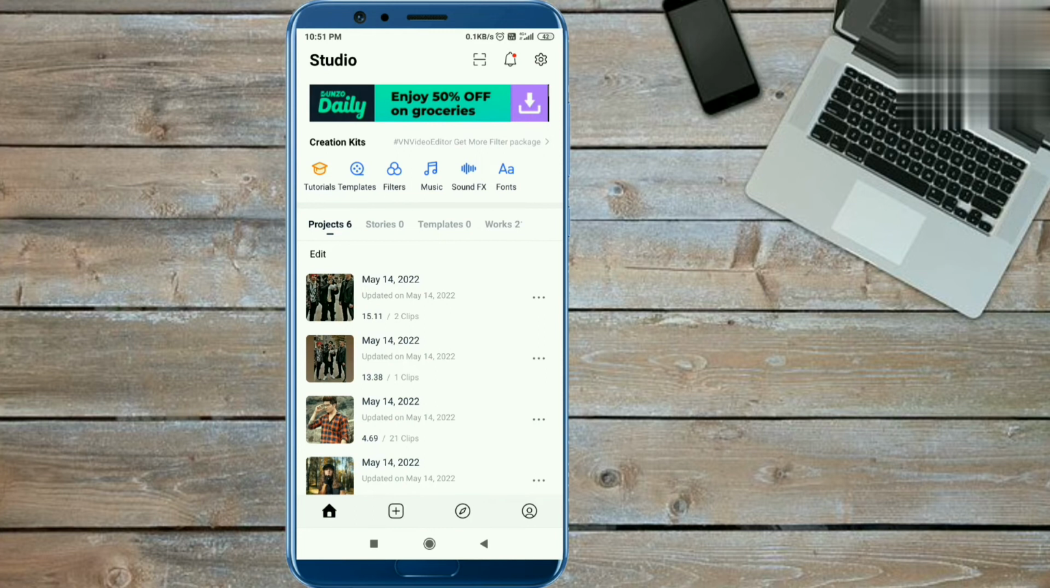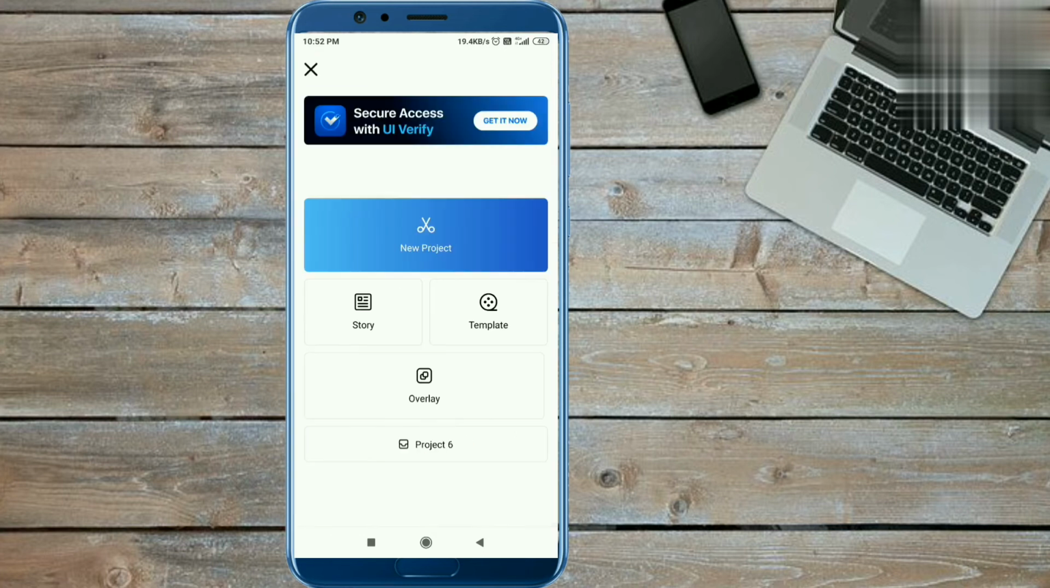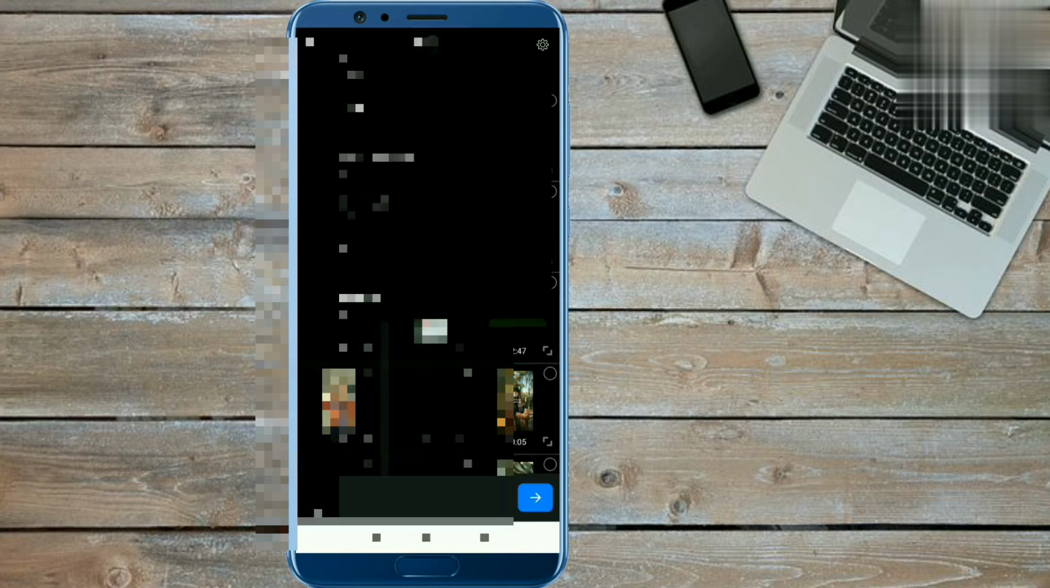To make this video you need one text template and 18 photos of yourself. The text template is given on my Telegram channel, and the Telegram link is given in the description. Once you download that template, click on the plus icon from here, click the new project option, and select that downloaded text template and 18 photos of yourself.